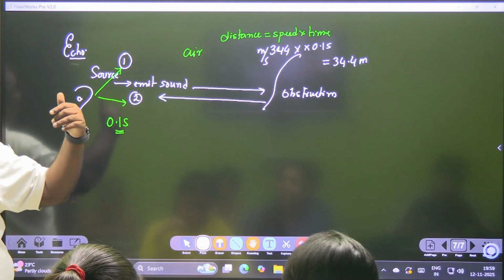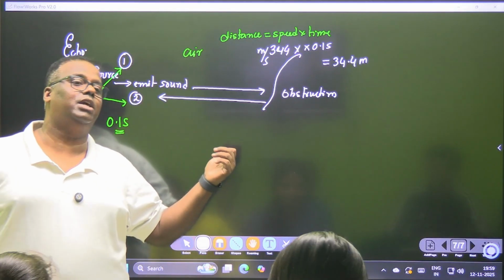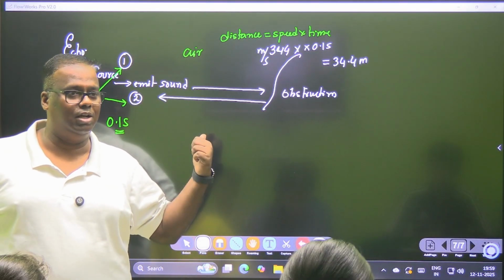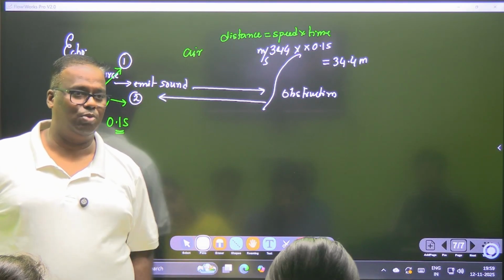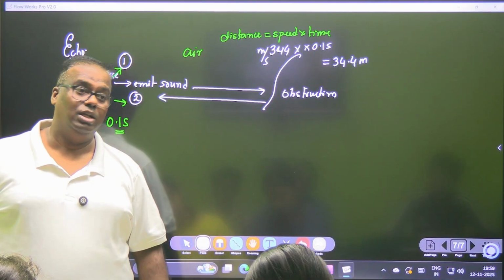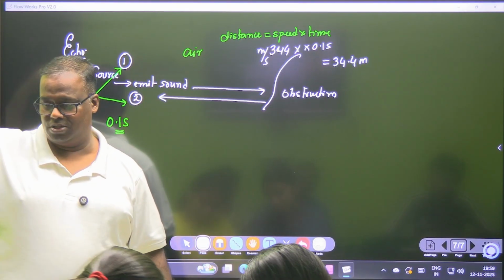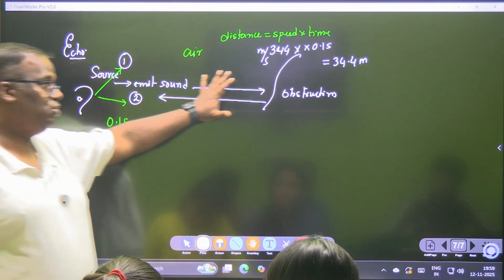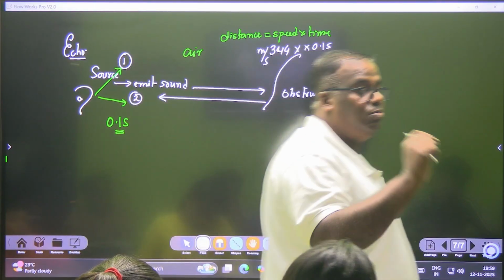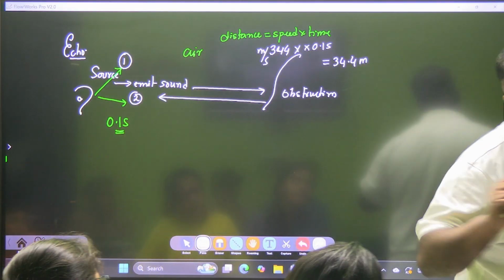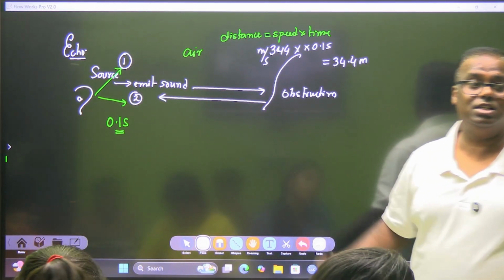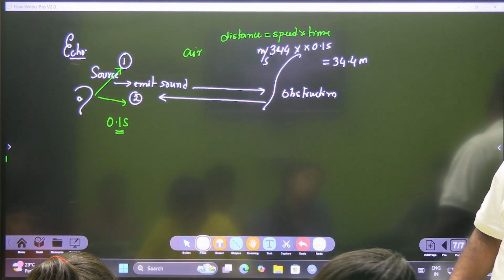That is why concert halls should have even more. Someone will play a guitar, twang twang, ten times. So a lot of soundproofing is required because too much reverberation is not good. That is also echo, but multiple echoes. So this is a concept which you should know. An echo can be created only if the obstacle is at a distance of 17.2 meters minimum.